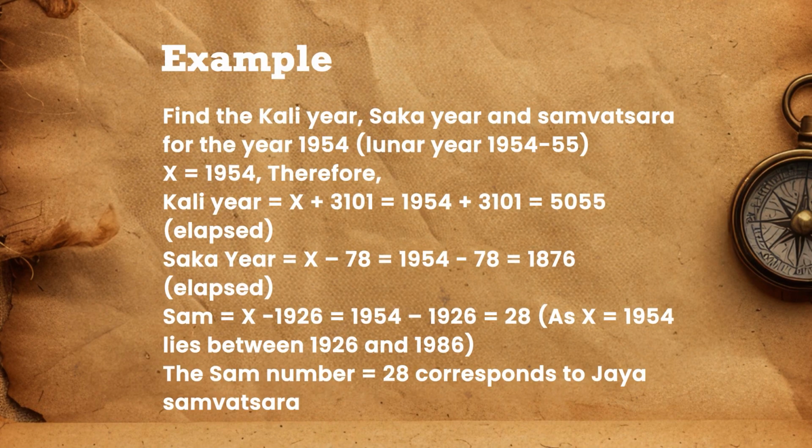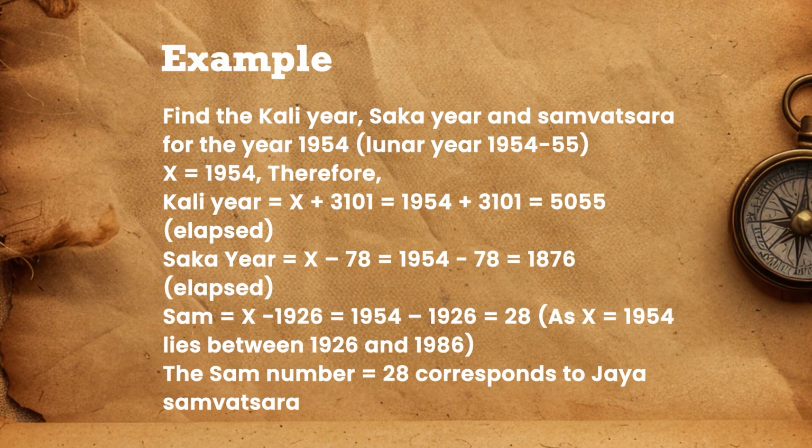Find the Kali year, Shaka year and Samvatsara number for the year 1954, lunar year 1954-55. If X is equal to 1954, then the Kali year is X + 3101 = 1954 + 3101 = 5055, which has already elapsed, and the Shaka year is X - 78, that is 1954 - 78 = 1876, which has also elapsed.